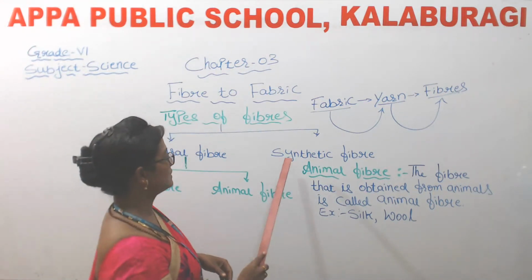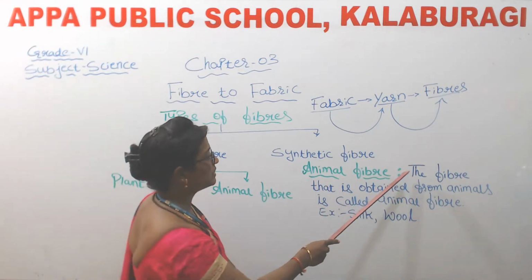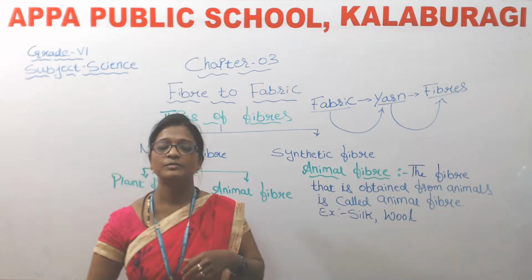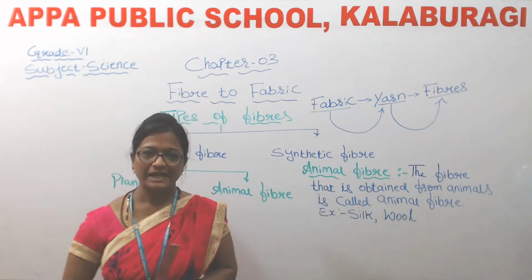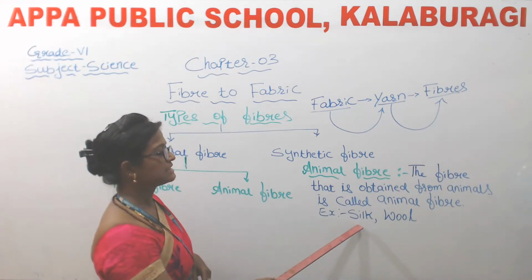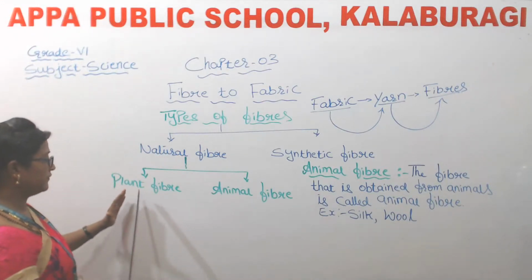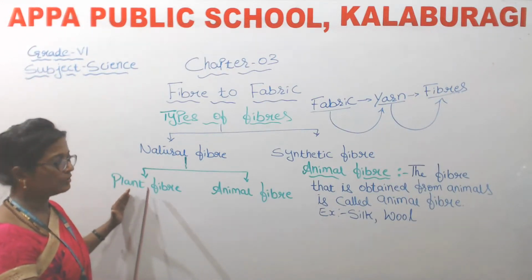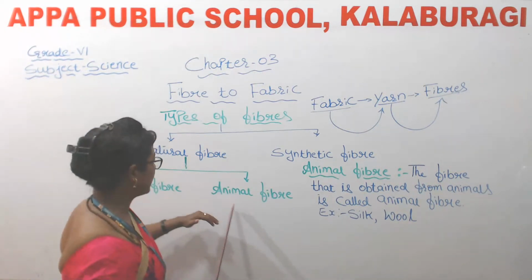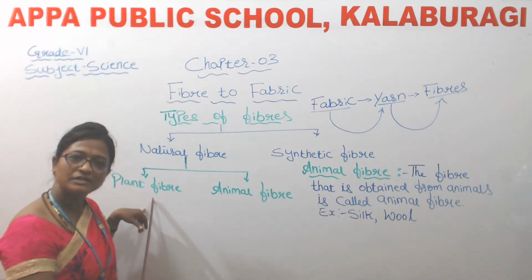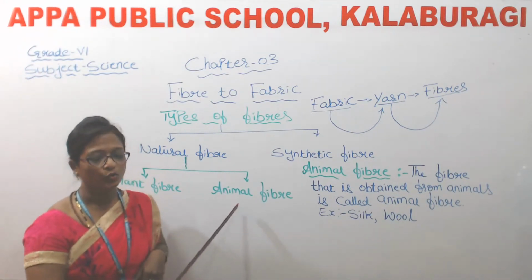Okay, so next, animal fiber. The fiber that is obtained from animals is called animal fiber. And the examples are silk, wool, isn't it? So the examples for plant fibers are cotton, jute and the examples for animal fiber are silk and wool.